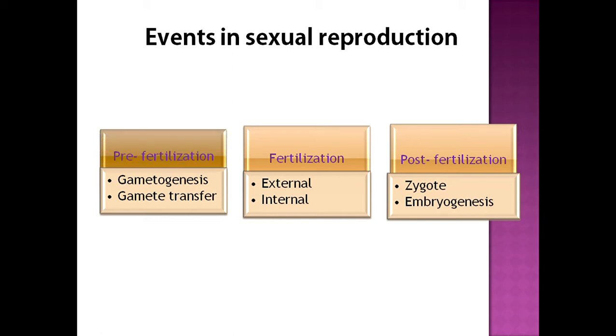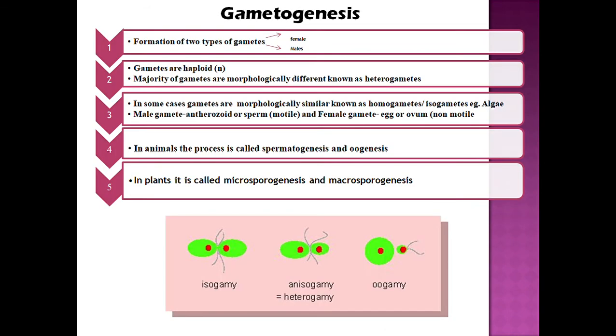So, the first event under the pre-fertilization events is gametogenesis. जहां पर भी word आता है genesis, that means the formation.